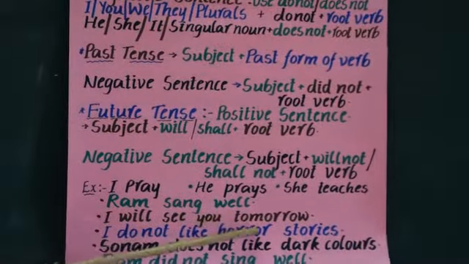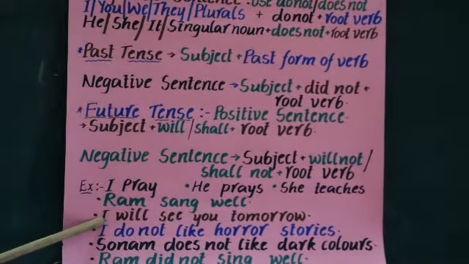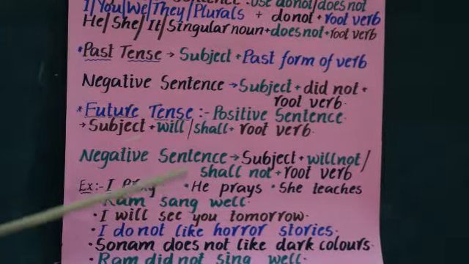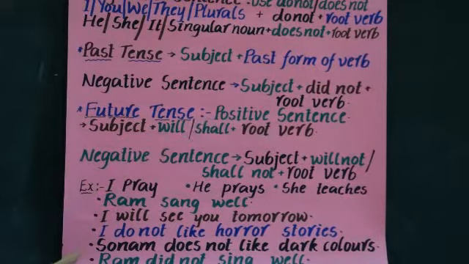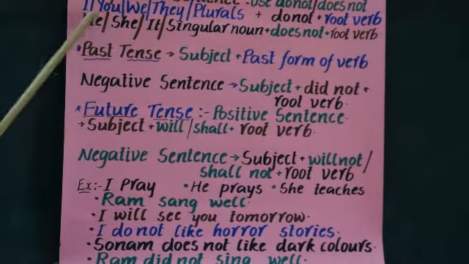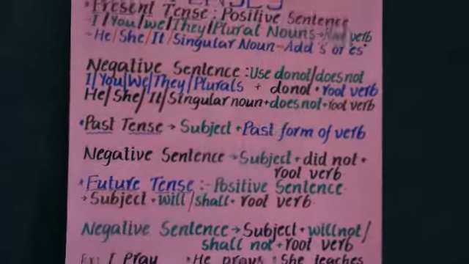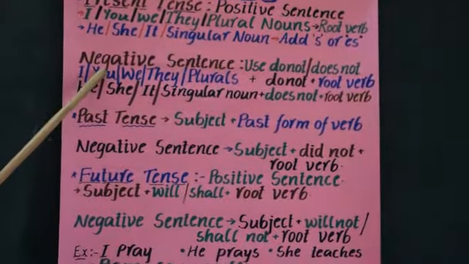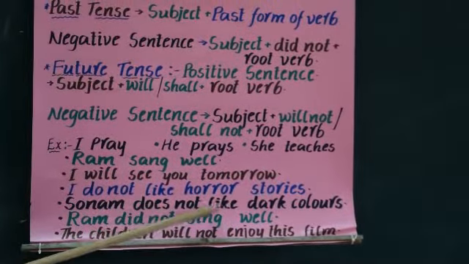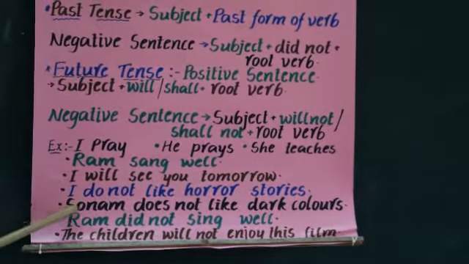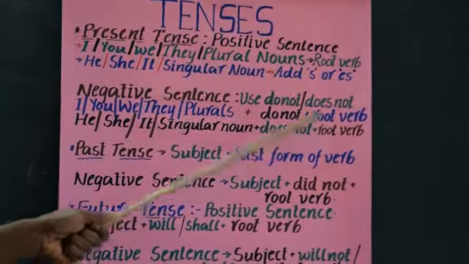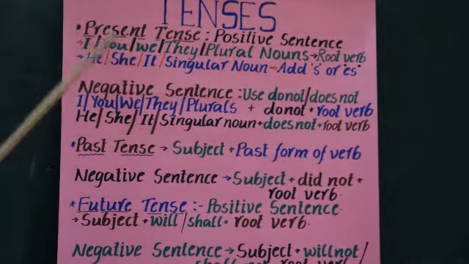I will see you tomorrow. Subject I is there, auxiliary verb will is there, root verb see is there. So this is in the simple future tense. I do not like horror stories. I do not, root verb, like horror stories. So this is in the simple present tense. And Sonam does not like dark colors. Sonam, subject, plus does not, plus like, the root verb. So this is also in the simple present tense.